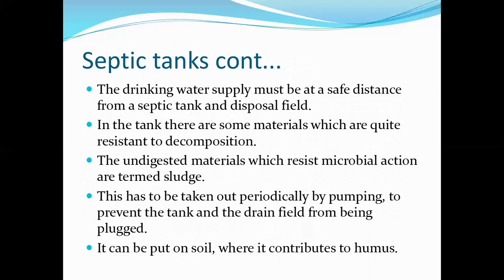As we are talking about the septic tank, first it is an underground structure, and second, the water from the septic tank is disposed through the pipes to the nearest soil area. So definitely our drinking water pipes must be at a safe distance from the septic tanks, otherwise there can be contamination of drinking water with this sewage water.